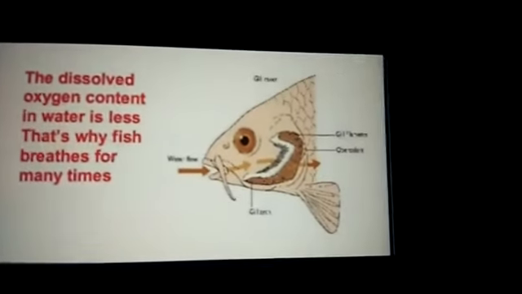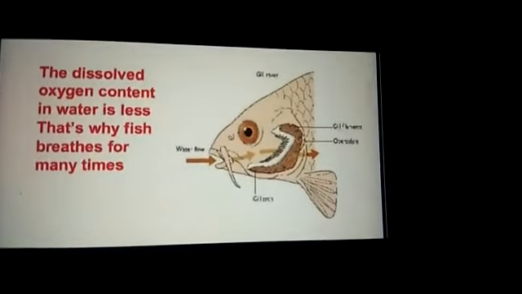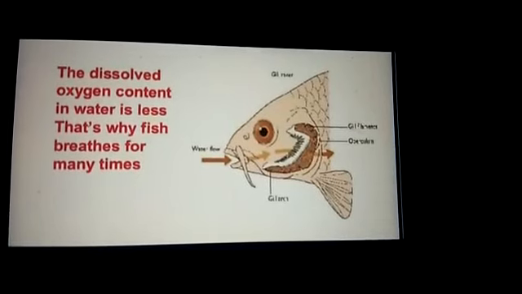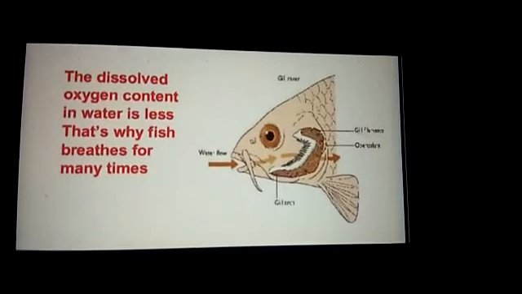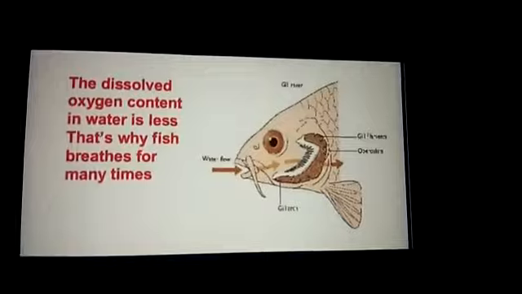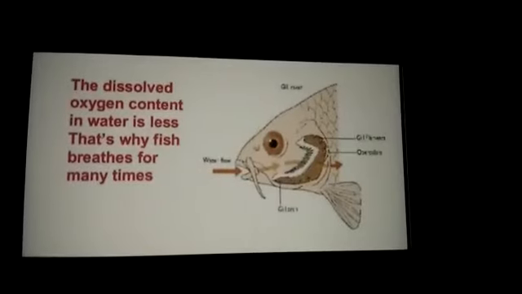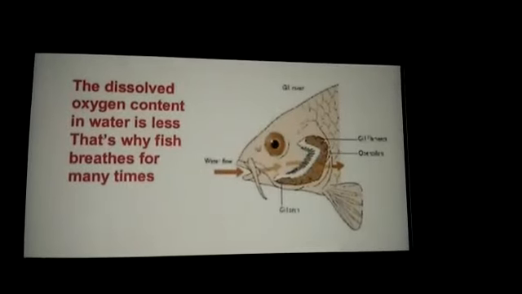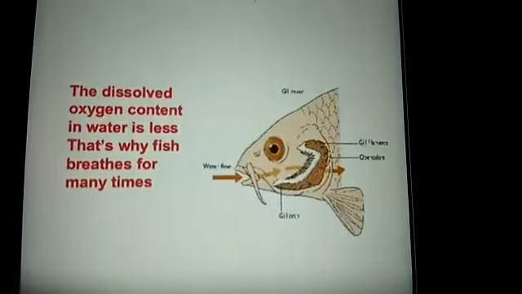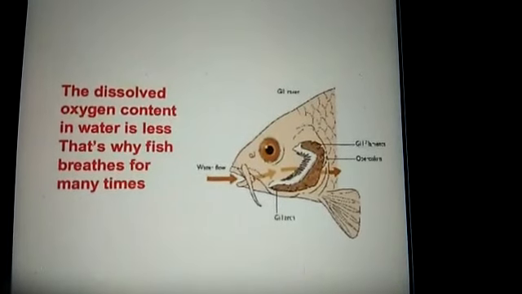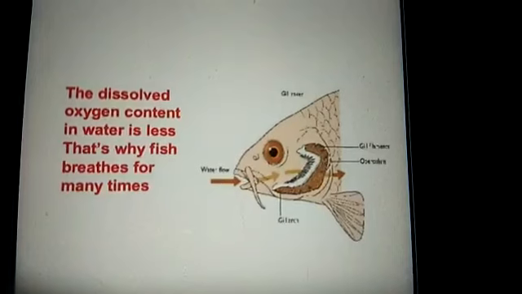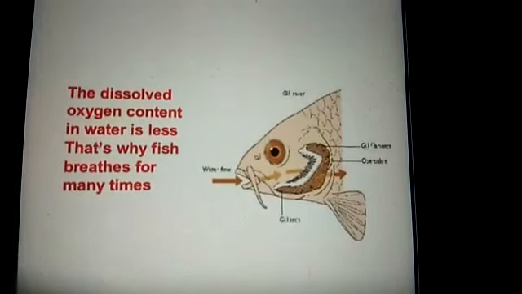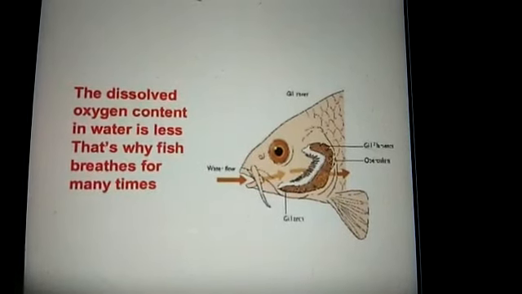Today we are going to study respiration in aquatic animals. The most common example is fish. Now you very well know that the fish take in oxygen that is present in water. This oxygen is in dissolved form and the amount of the oxygen in water is also less. So the breathing rate in fishes is much higher.